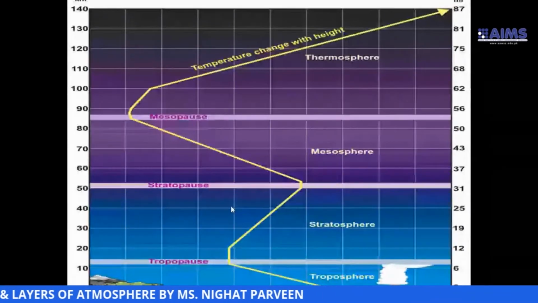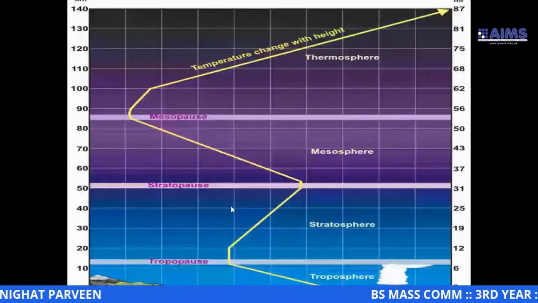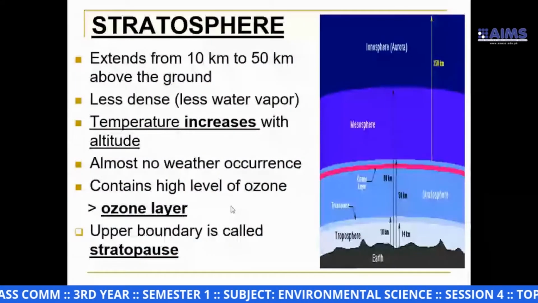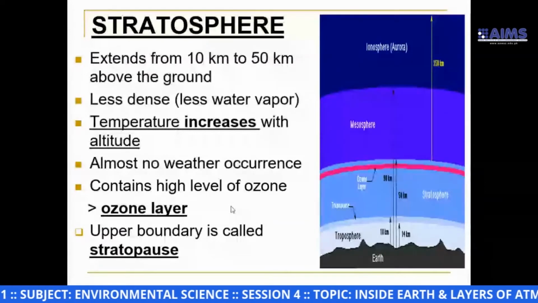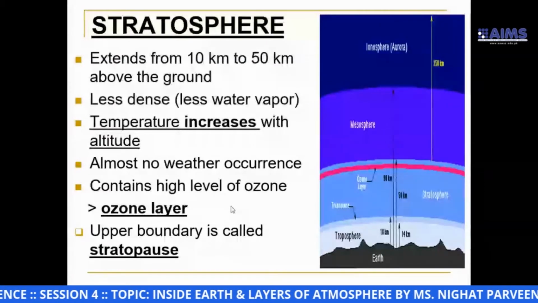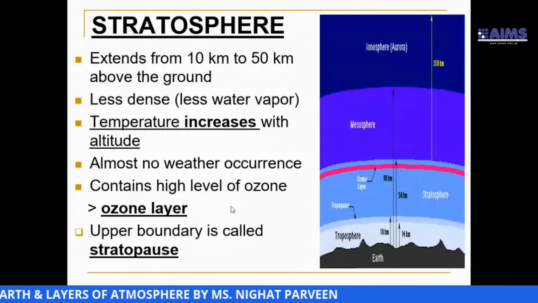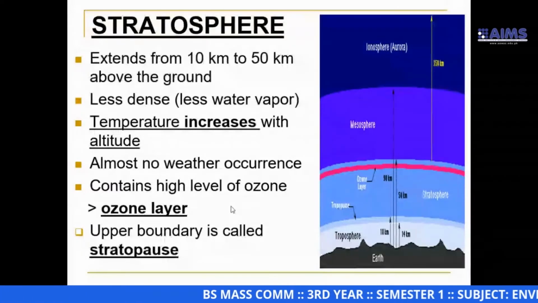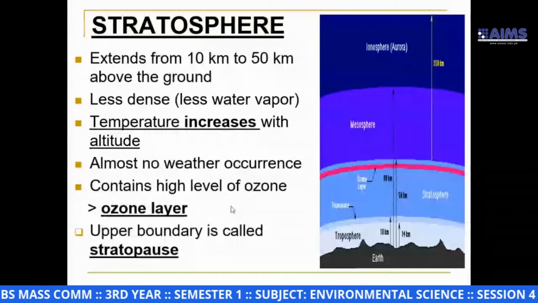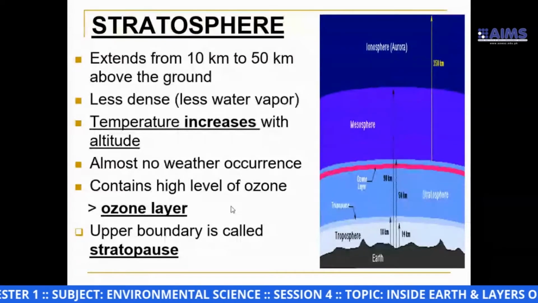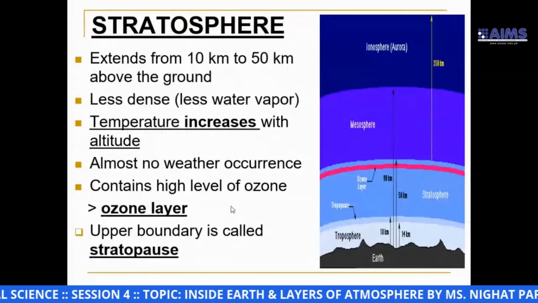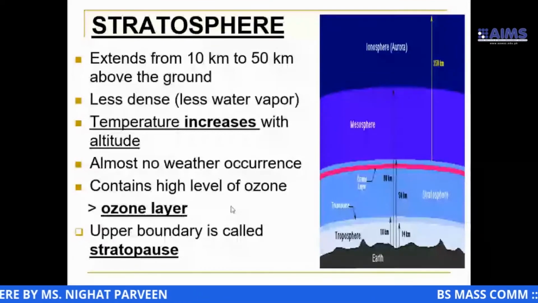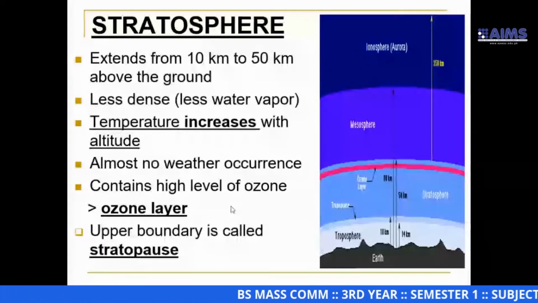If you go through some other books, we have different lengths or heights given in different books, but I think we should confine ourselves to 10 kilometer to 50 kilometer from the surface of the earth, and it has less water vapor, or in other words it's less dense, and the temperature increases with altitude. If we go higher and higher, we will come across high temperature. The temperature will also increase directly. So you can't observe any sort of weather condition over here, and it contains a high level of ozone.